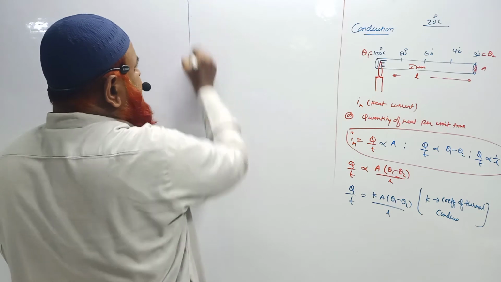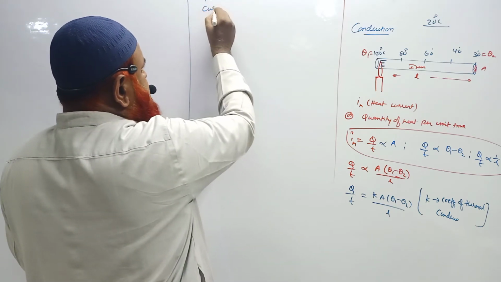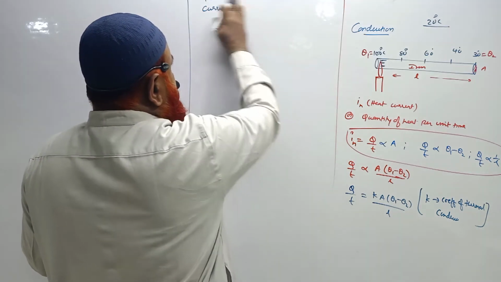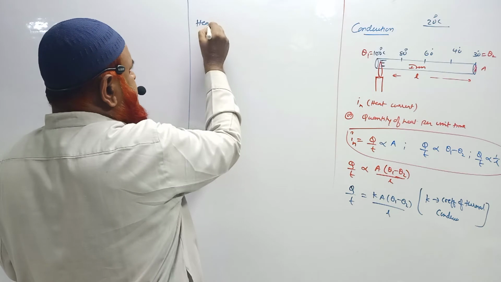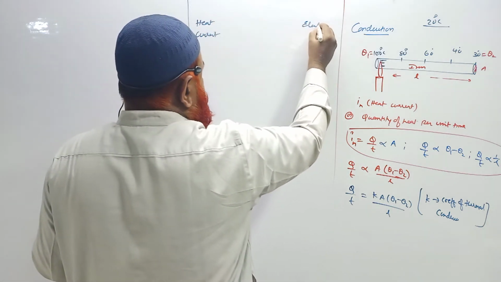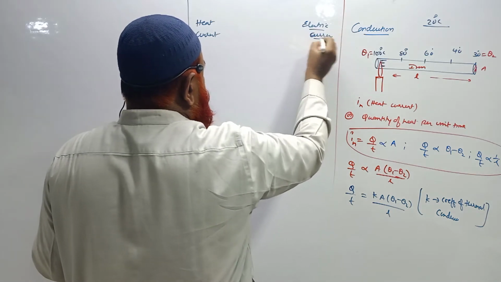Now, let us relate this heat current with electric current. What are the similarities between these two we shall discuss here.